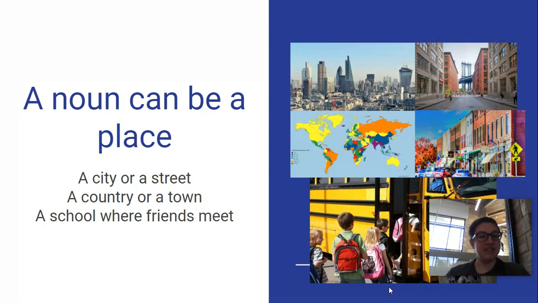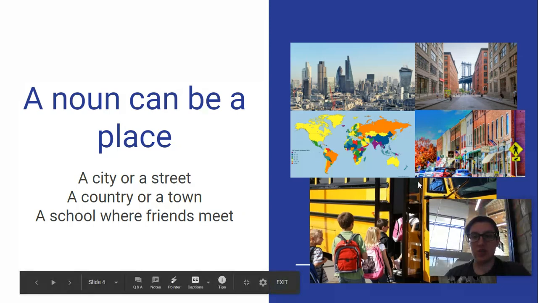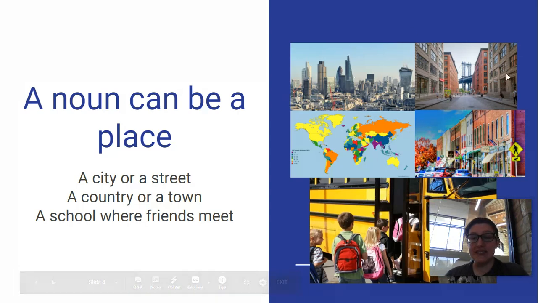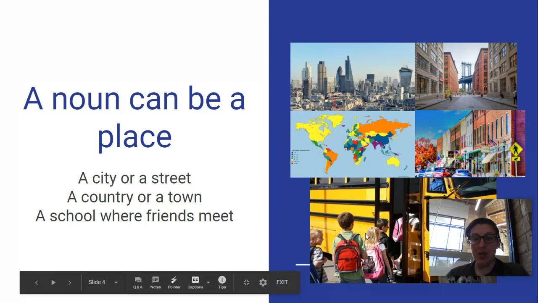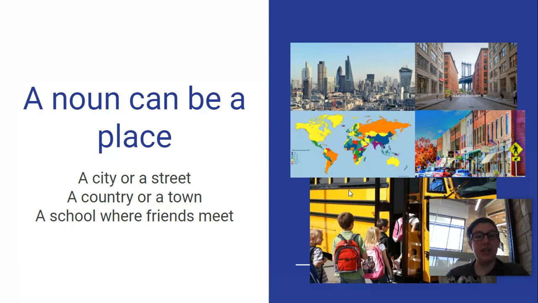A noun can be a place, a city or a street, a country or a town, a school where friends meet. So similarly, we can have different places and they can be very specific, like a school, or it can be very broad, very big, like the whole country of the United States, or this city, or this one street, or this one sort of downtown area.